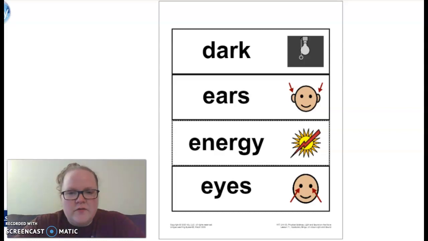All right, hi guys, we're going to go over the ULS vocabulary words. So I'm going to read the words and then I want you to read them, and then we're going to talk a little bit about what each word means.